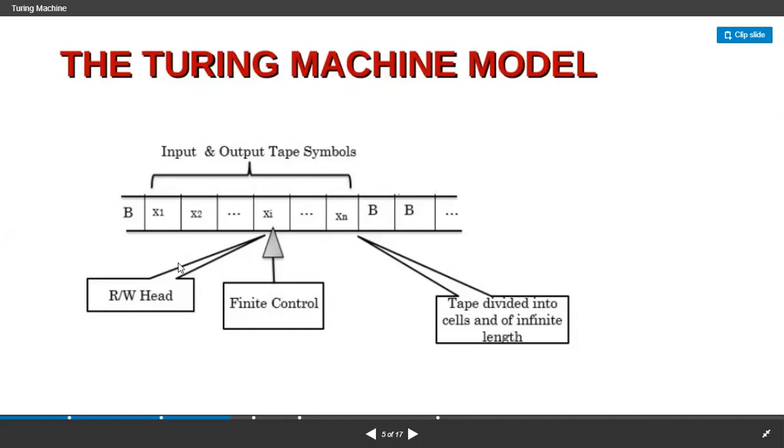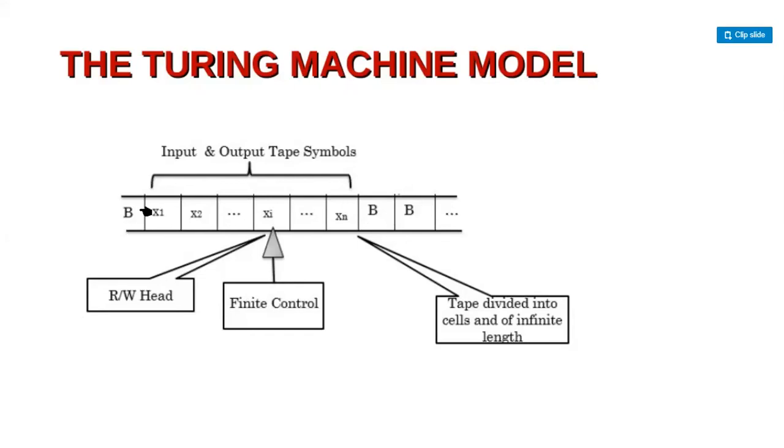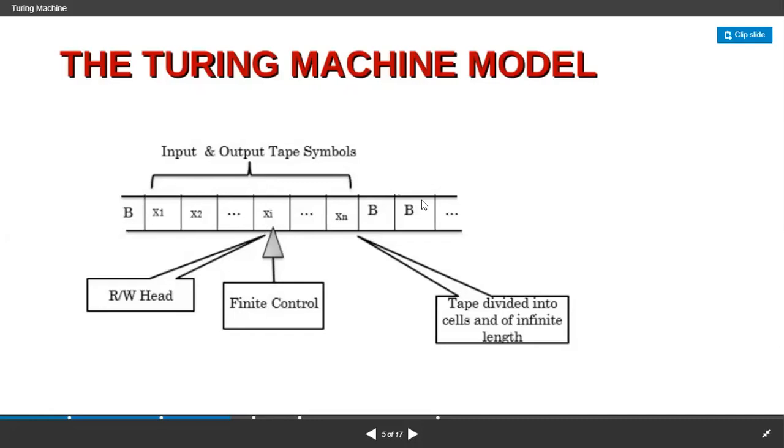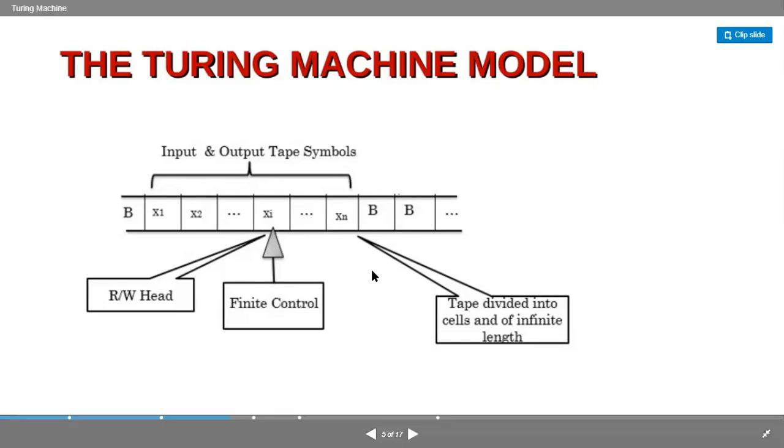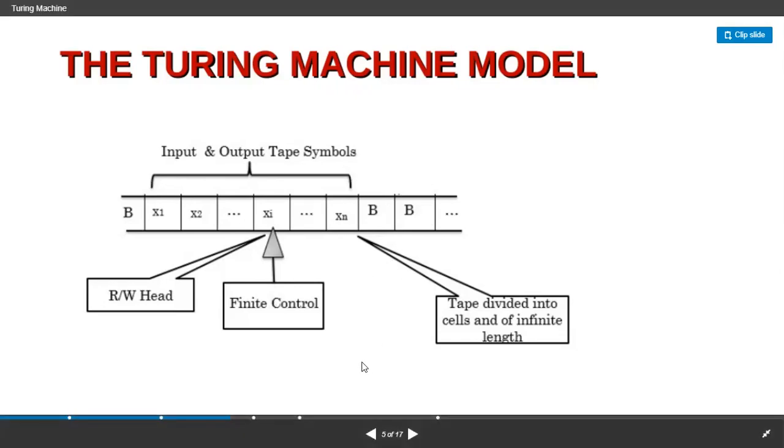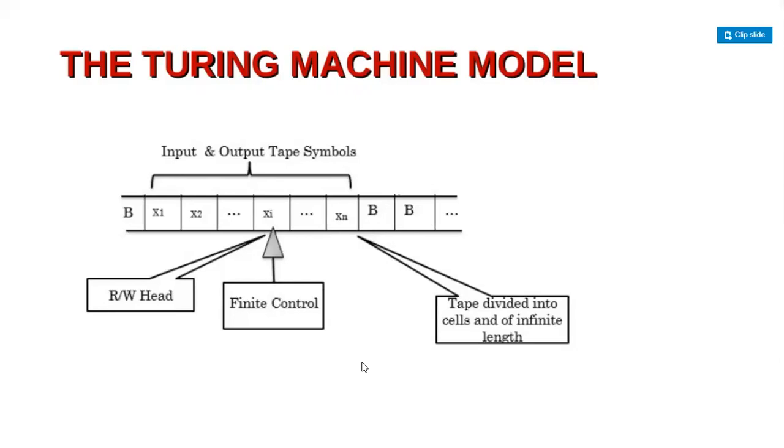There also we have a read or write header, and there also we have a finite control. But the simple difference between the PDA and finite automata, and the Turing machine, is that here you need to represent the B's. B is a blank symbol, but in finite automata and PDA we do not represent the blank symbols, right? So please make a note of this model also. This is a Turing machine model. Just make a rough sketch, just for recognizing that this is a model of a Turing machine.